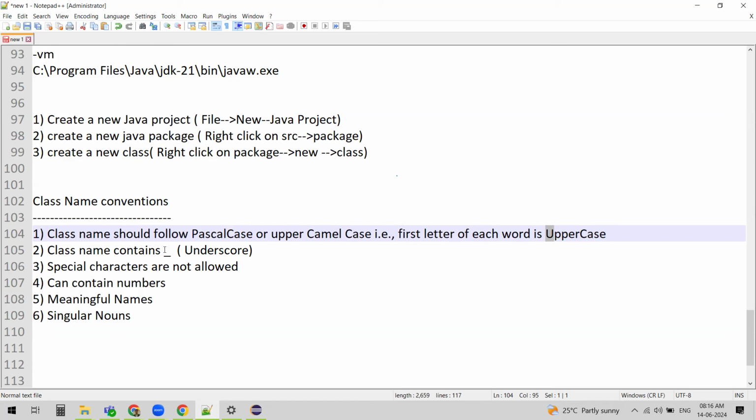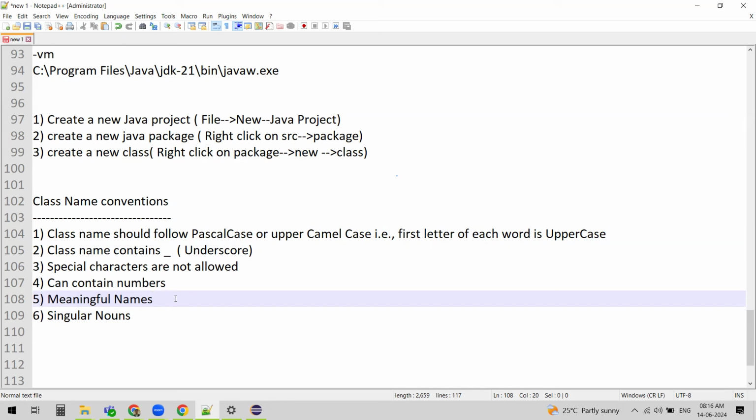A class name can contain an underscore. It should not contain any special characters, but it can contain an underscore. A class name can contain numbers. And class names have to be of meaningful length. It has to be meaningful. You should not name it something like ABC or XYZ. Whatever purpose you are creating the class for, that purpose has to be reflected in your class name. So it has to be readable and meaningful, and it has to be a singular noun.